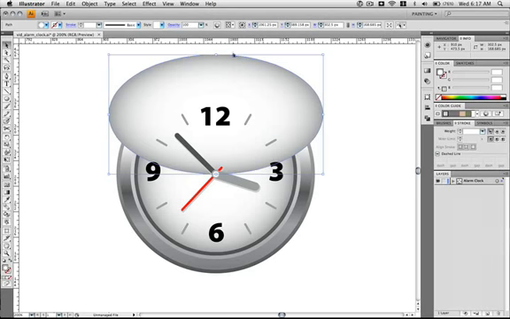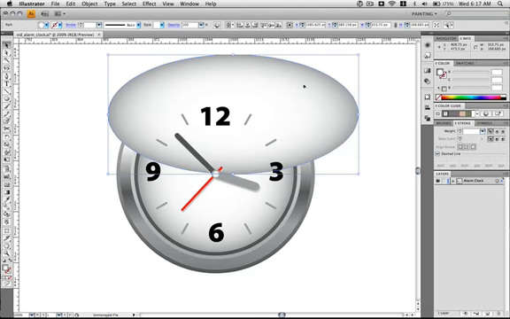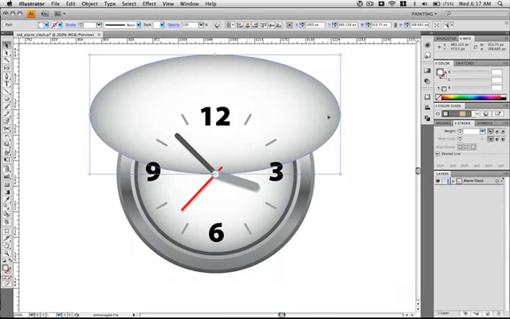And we want to make sure this is centered, so in the align options up top, put it to align to artboard. Because our graphic is in the center of the artboard, we can center this circle that way as well. So go ahead and click on horizontally align center. Let's make that more dramatic. If I stretched it out like this and hit horizontally align center, now you can really see how it moved it a lot.